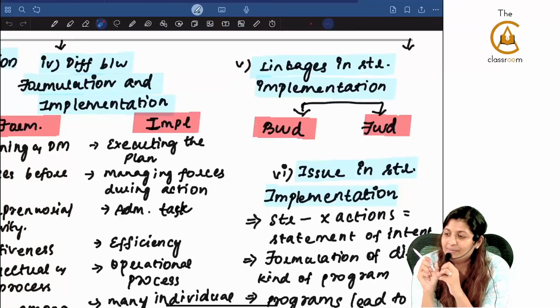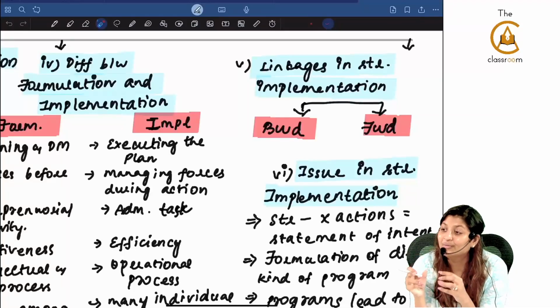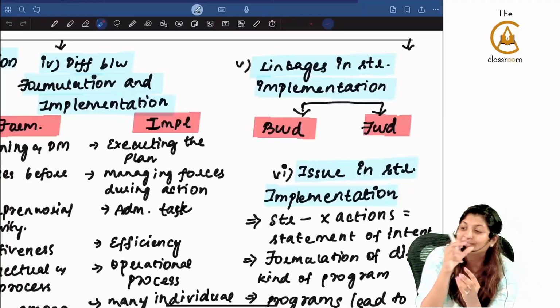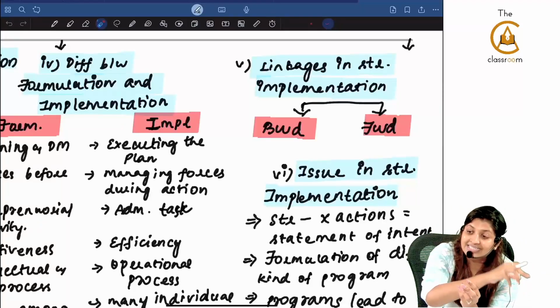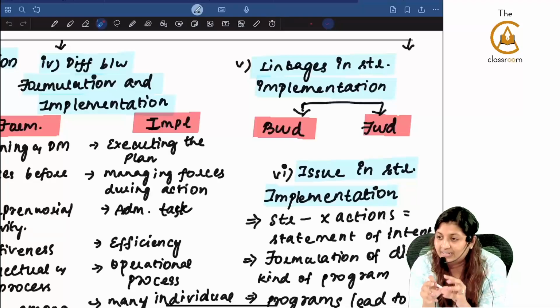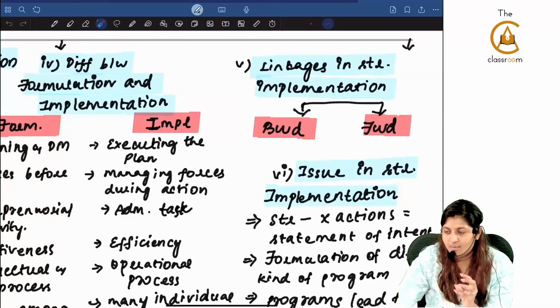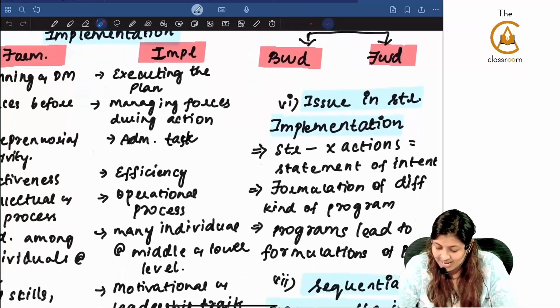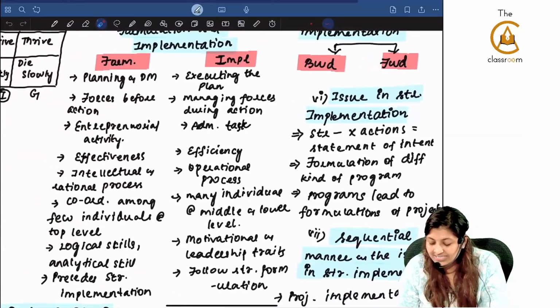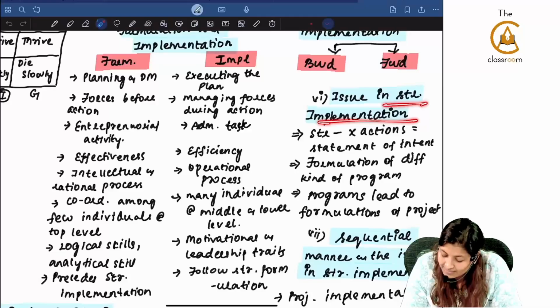In your preparation, when you are planning now, you will think about all the mistakes that you made in the previous attempt. So, past implementation also will affect your formulation. That is a backward linkage. Forward linkage is from the formulation only, implementation will happen. These are linkages. What are the issues in strategy implementation?